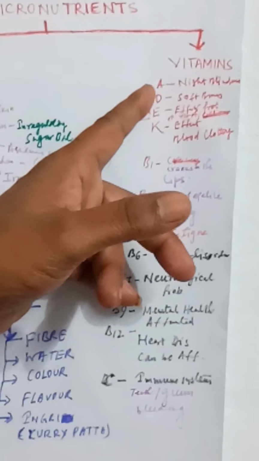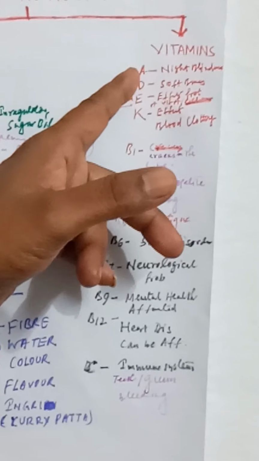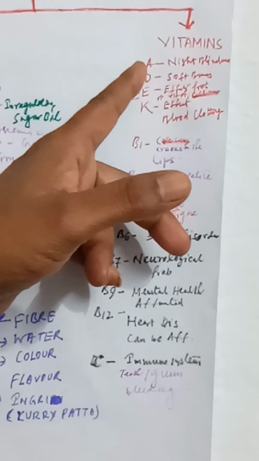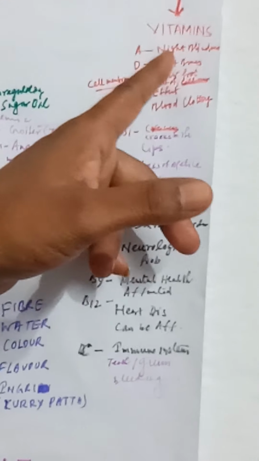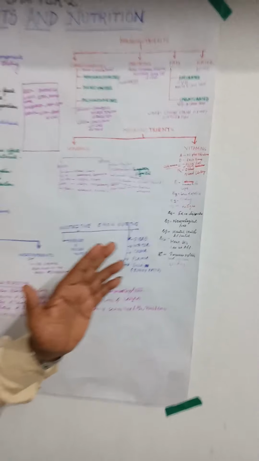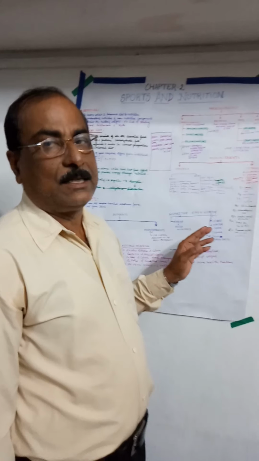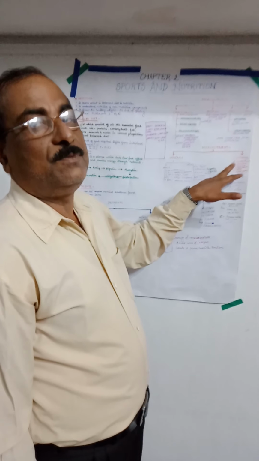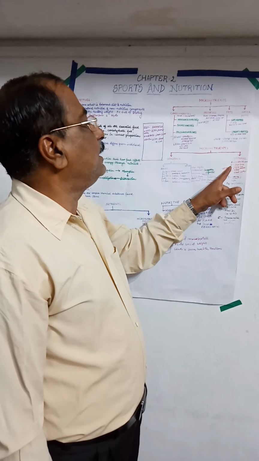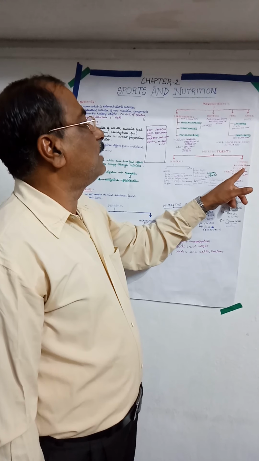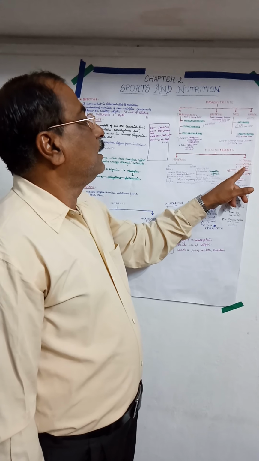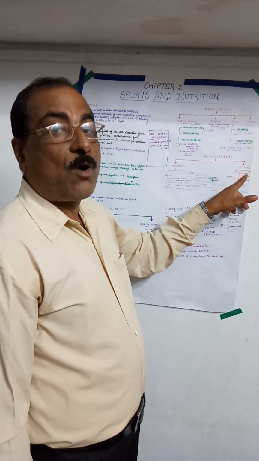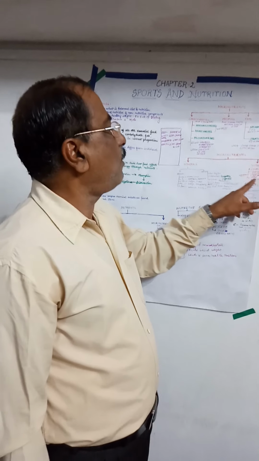If less vitamin A is observed inside the body of a human being, then night blindness can be observed. What is the meaning of night blindness? The person will not be able to see properly at night. Then immediately he or she should be supplied with vitamin A. With less vitamin D, it normally creates soft bones, that is, the bones will be very soft.